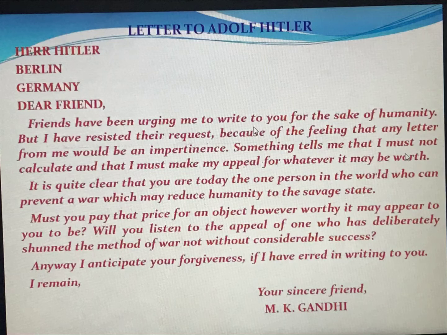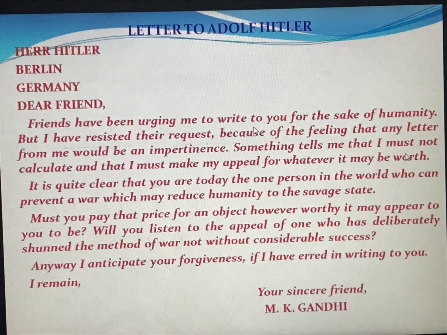Gandhiji clearly said that if Hitler says the war should not happen, at that time the world war stops, because it all depends on the country he belongs to. It is all in his hands. He can protect them. In that way, Gandhiji tried to convince him.